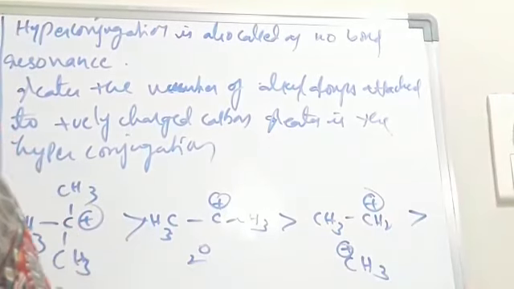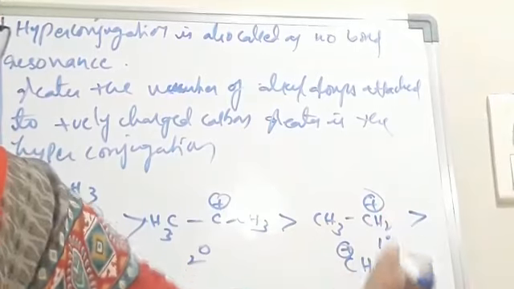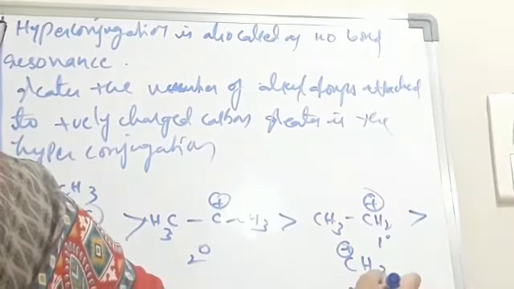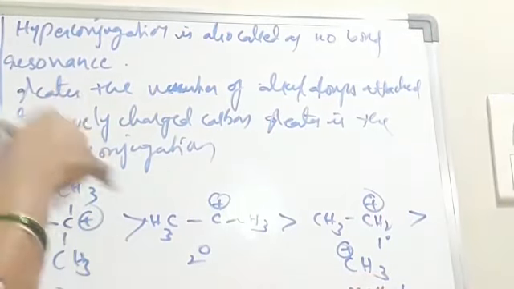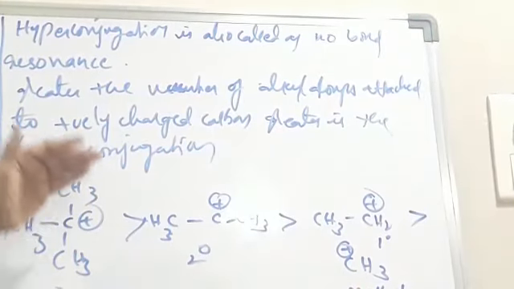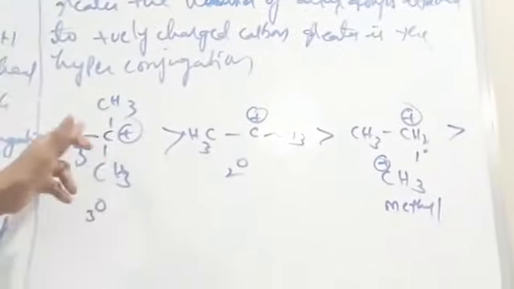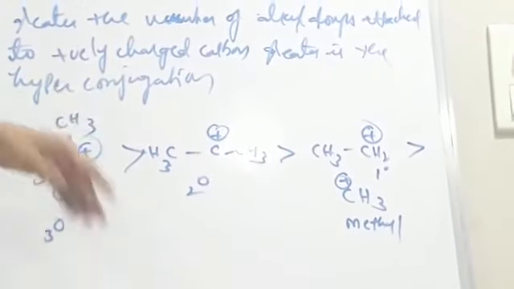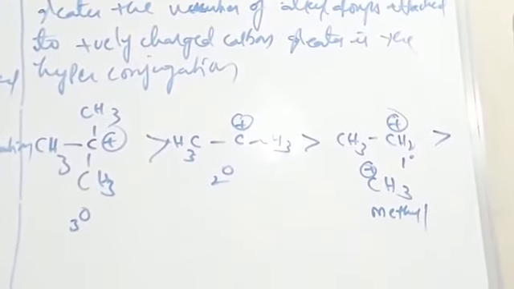So tertiary is greater than secondary, secondary is greater than primary, primary is greater than methyl. So this is the hyperconjugation order. The greater the number of alkyl groups attached to the positively charged carbon, the greater is the hyperconjugation. Next,